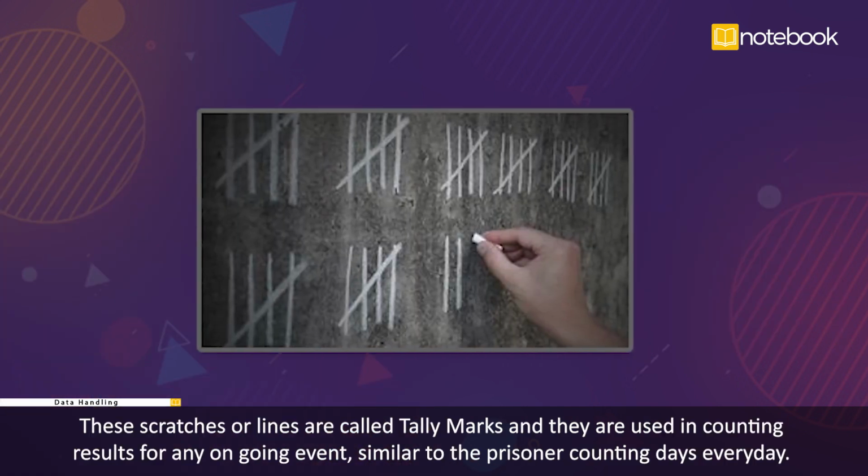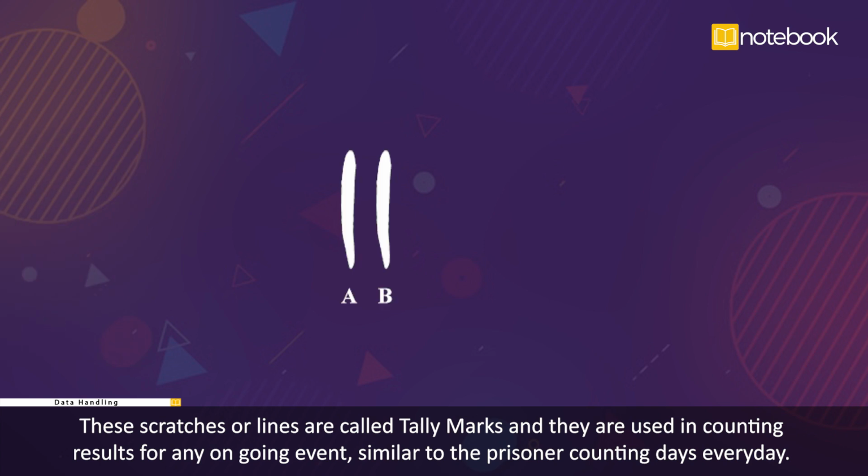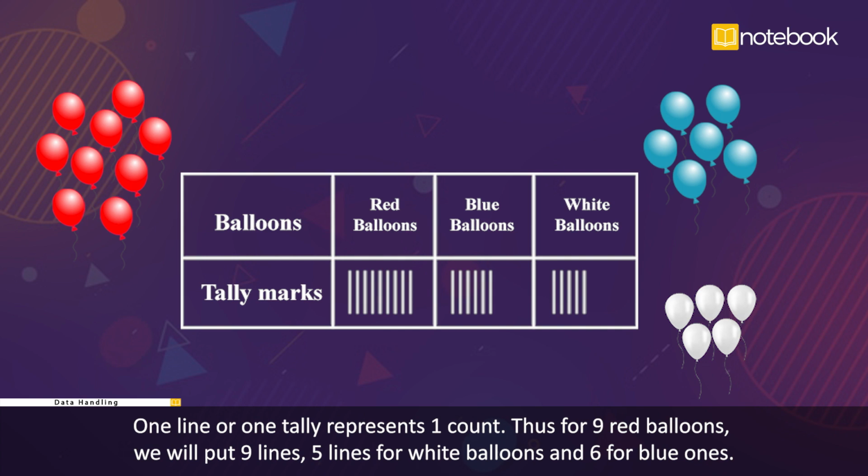These scratches or lines are called tally marks, and they are used in counting results for any ongoing event, similar to the prisoner counting days every day. In the same way, we can also count the red, blue, and white balloons using tally marks. One line or one tally represents one count. Thus, for 9 red balloons, we will put 9 lines, 5 lines for white balloons, and 6 for blue ones.